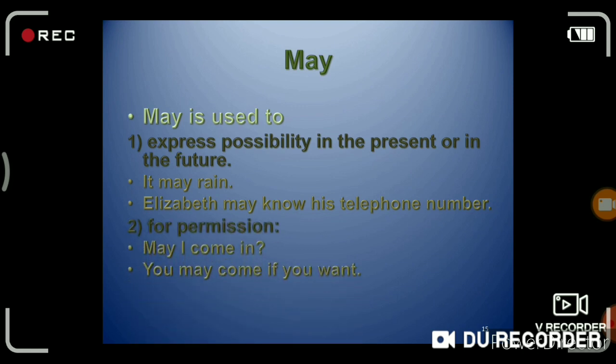Then the second use of may is to express permission. May I come in, sir? Yes, you may come if you want. Then the third use of may is to express wish or hope. May you have a long life.